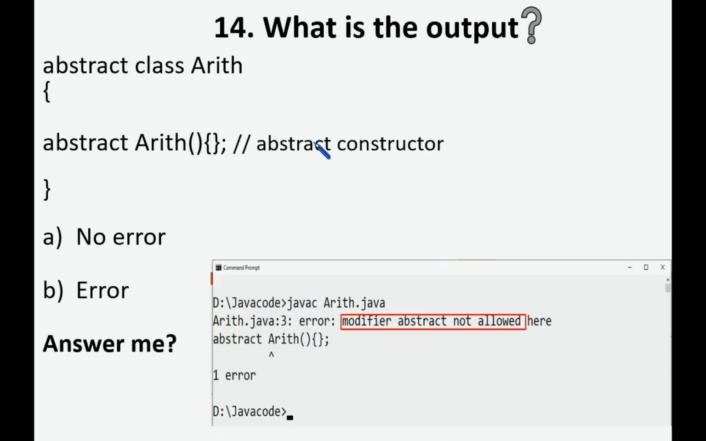So next, I am using the abstract keyword in front of a constructor. So whether we can make a constructor abstract? Yes, it shows an error here. Modifier abstract not allowed here. So we can't make a constructor an abstract constructor. It shows an error like this.